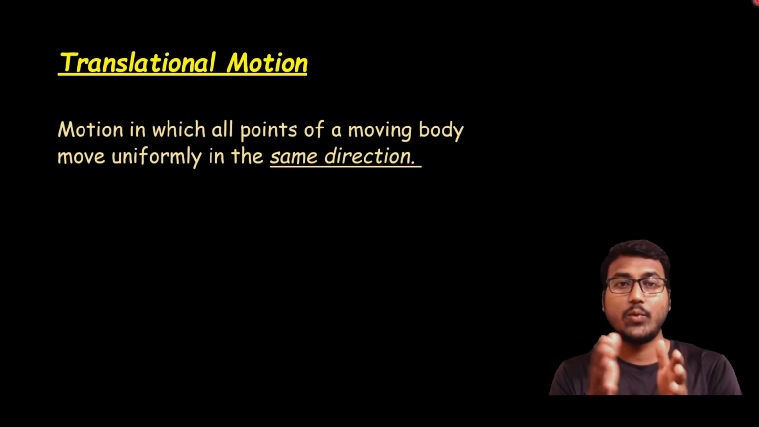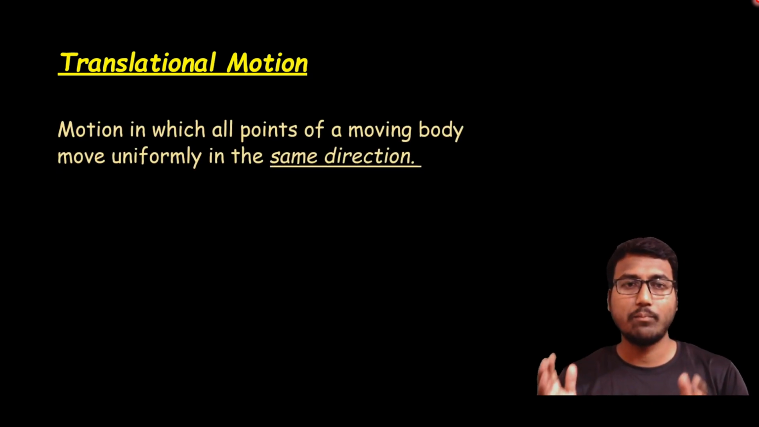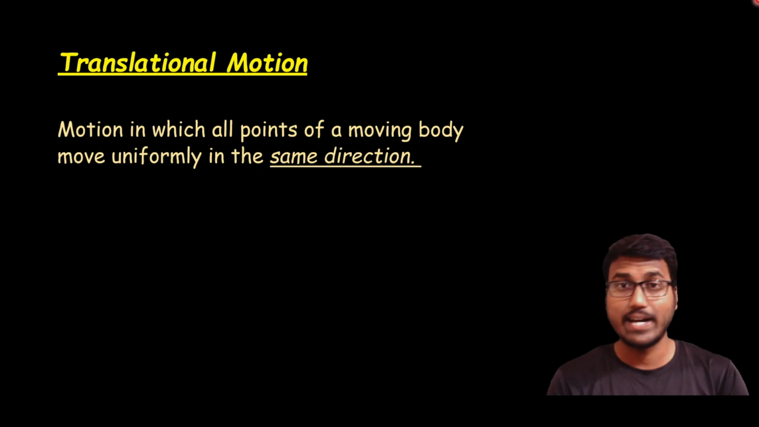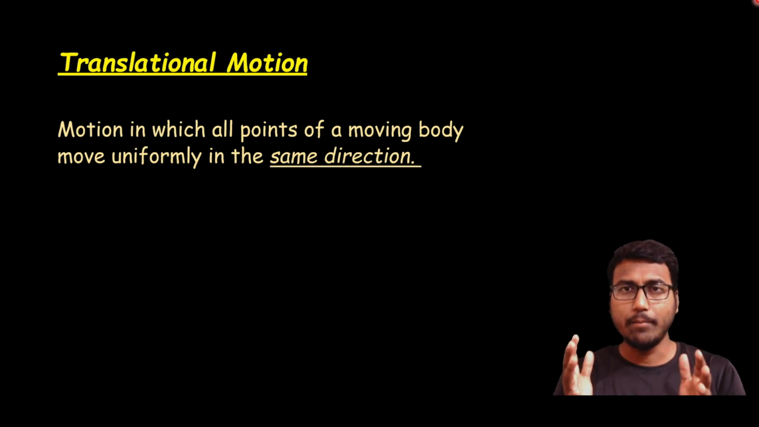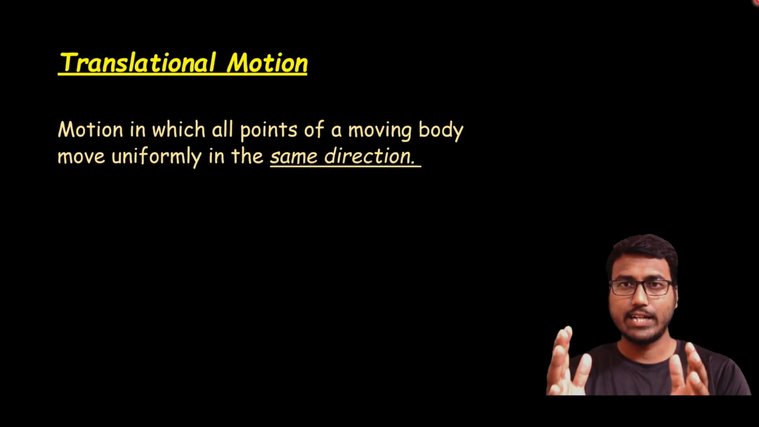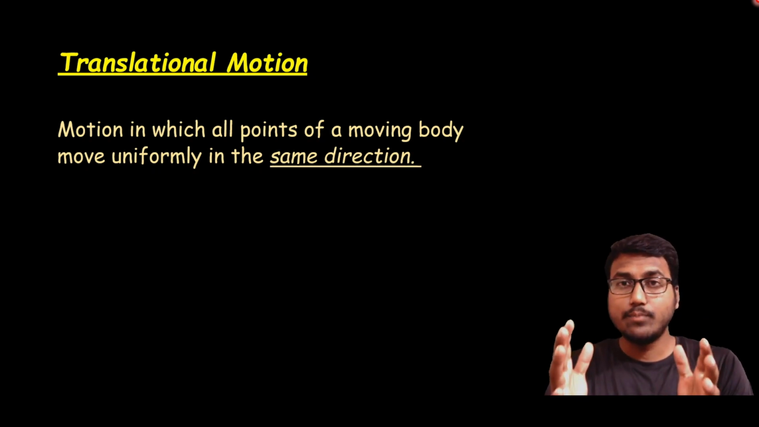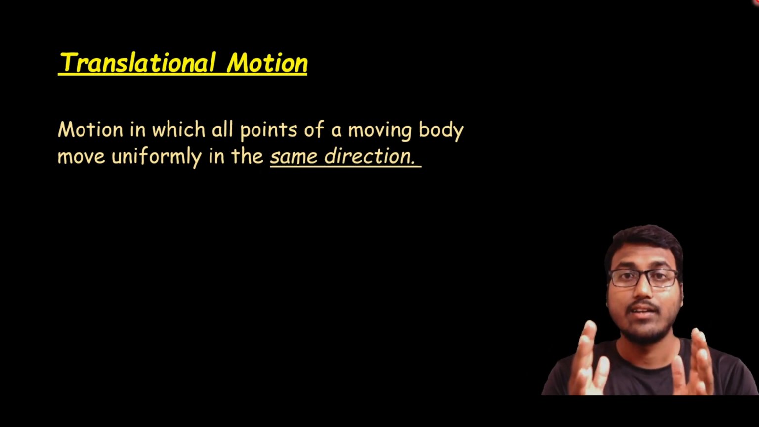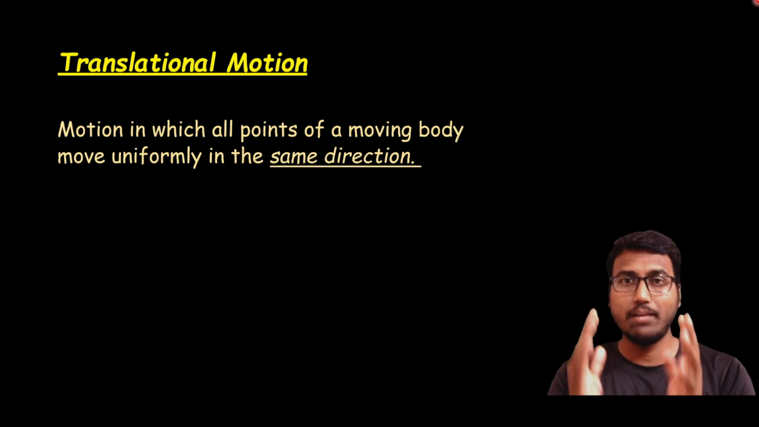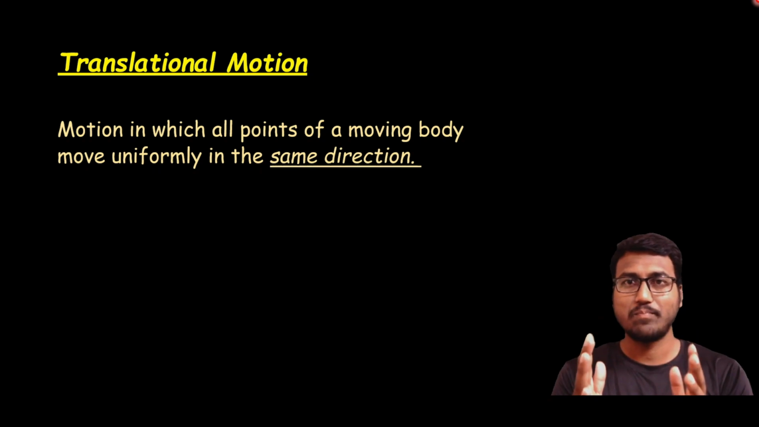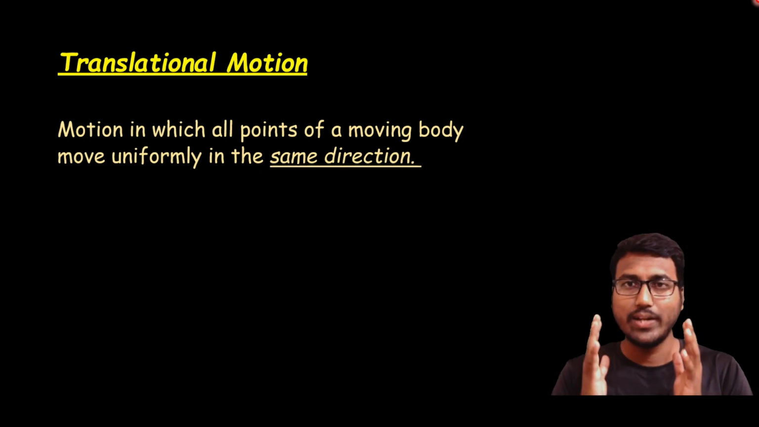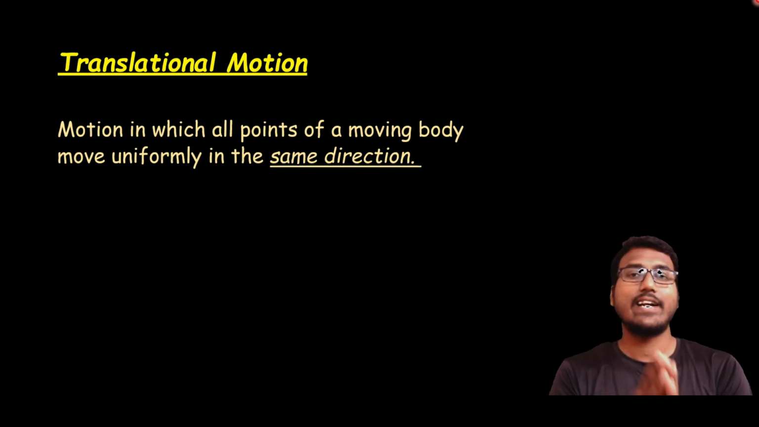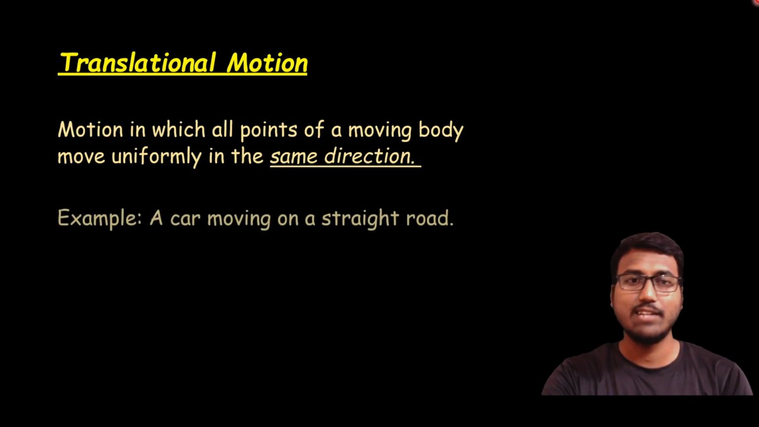Yes, motion in which all points of a moving body move uniformly in the same direction. That means you have a body which is moving in a particular direction. If that body is moving, every part of the body is also moving in the same direction with the same speed. Everything is same to same. Okay, every part of the body will be moving in a particular direction. This kind of motion we will call translational motion.